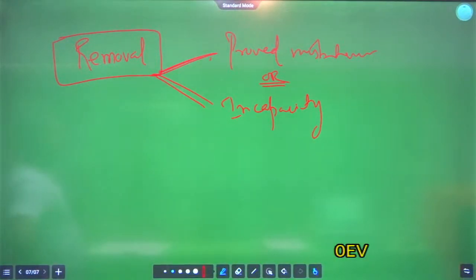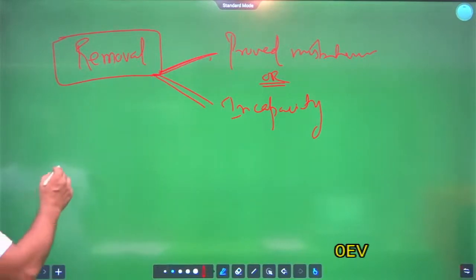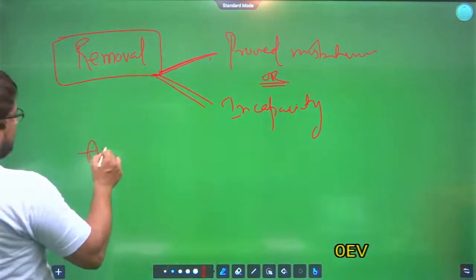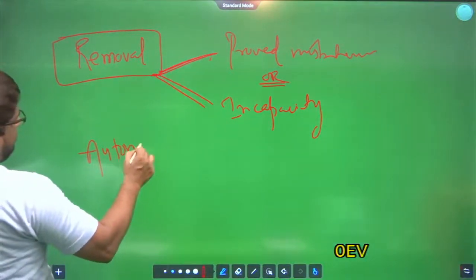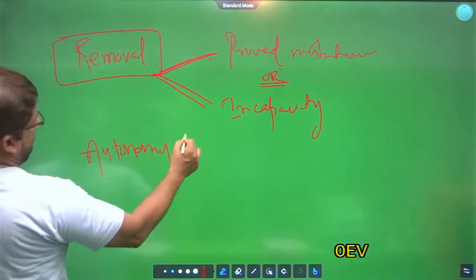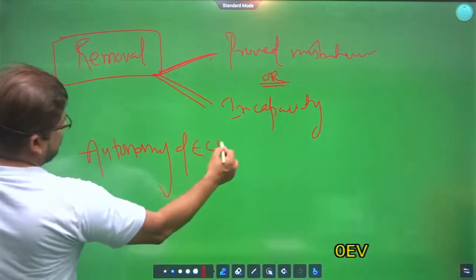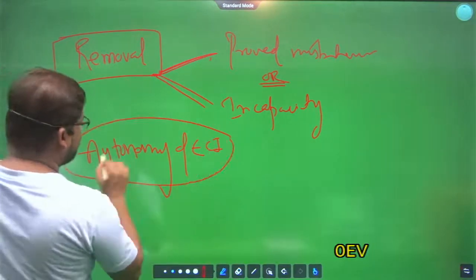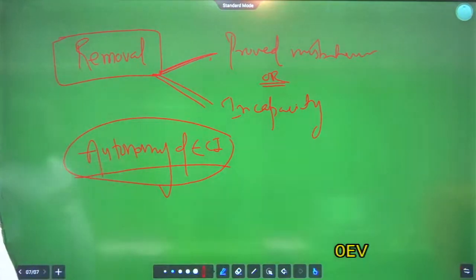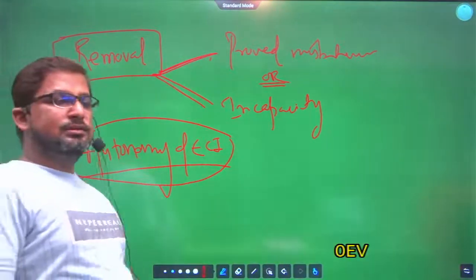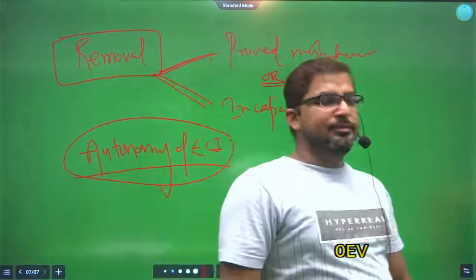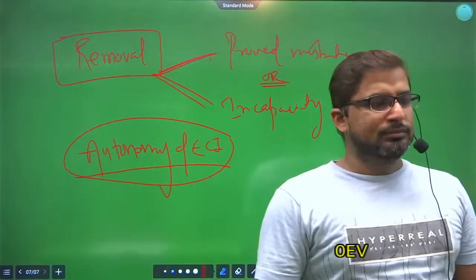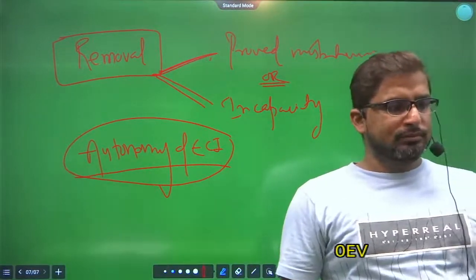Now we will see what provisions ensure the autonomy of the Election Commission of India, so that it can perform its functions independently. Clear?